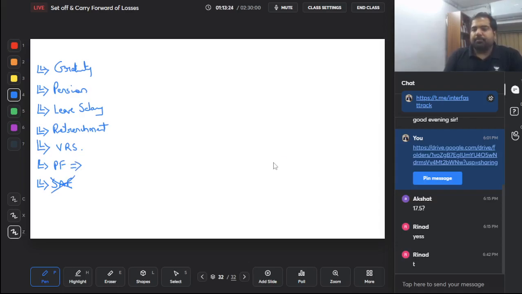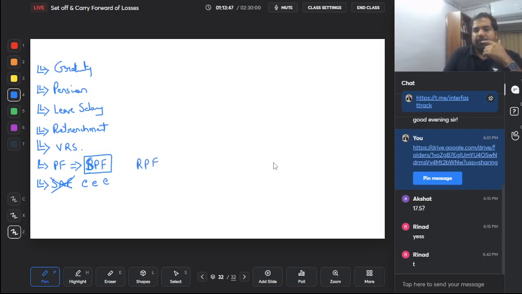Provident Fund, guys. There are three kinds of Provident Fund. SPF, that is Statutory Provident Fund. When your employer contributes to it, it is exempt. But you're benefiting, no? He's contributing to your account, still it is exempt. When you earn interest, again exempt. And when you withdraw this money, again exempt.